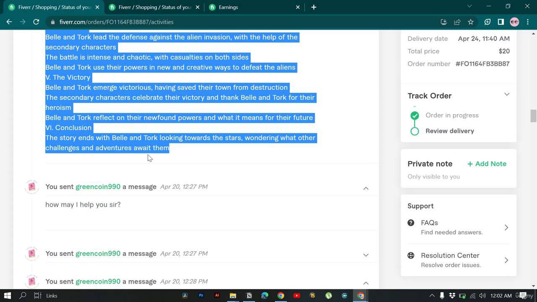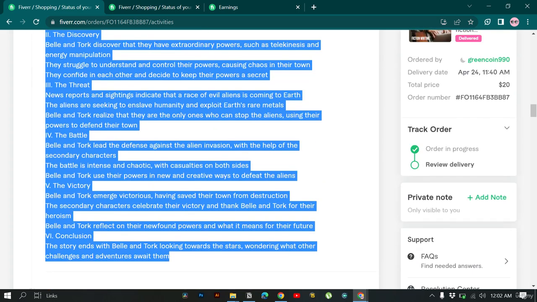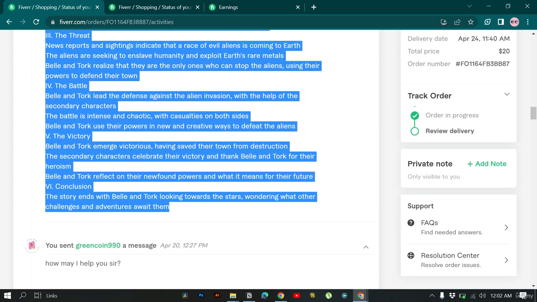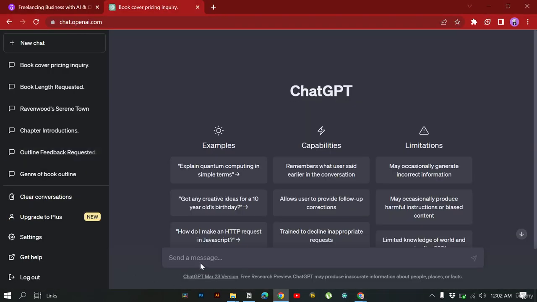Let's see now how we can do our Fiverr projects with the help of ChatGPT. For example, in this project, this person of ours, so this is a real life project, said that he wants a book based on these keywords. Based on this outline that he provided, I'll just copy this outline, go to ChatGPT and give all the information that I have about the book.